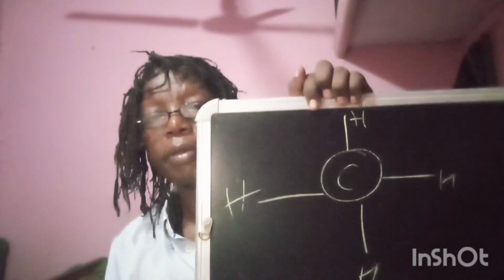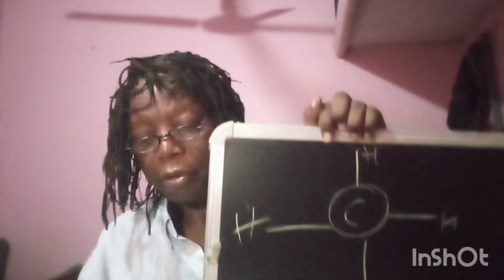Now let's go to carbon. That's another element. Maybe I should draw it. Carbon is so important, I'm gonna draw it actually. So we'll have hydrogen. I'll show you in a minute. It looks like this. This is carbon, that's 4 hydrogen.